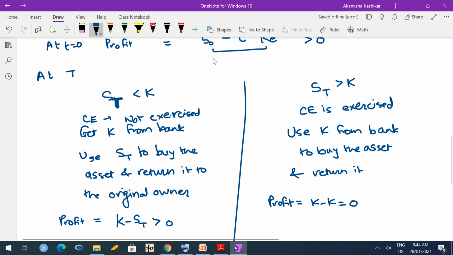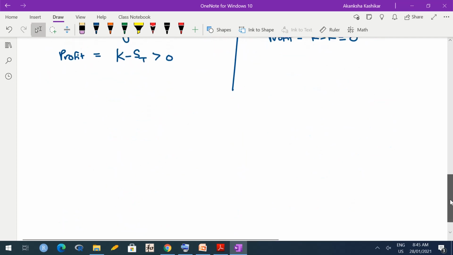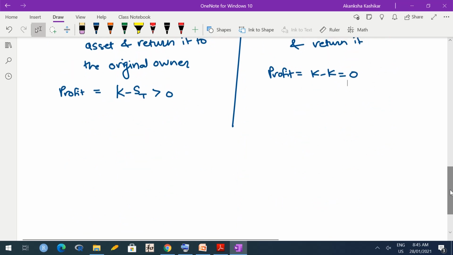Okay, so what does it mean? It means that at time t equal to 0 there is a definite profit, and at time t equal to capital T there is either a profit or no profit, no loss. So if I consider together, there is a definite risk-free profit irrespective of whether ST is less than K or ST is greater than K. Correct? Because at time t equal to 0 I have profit irrespective of what is the stock price. Hence this is an arbitrage opportunity. Okay.